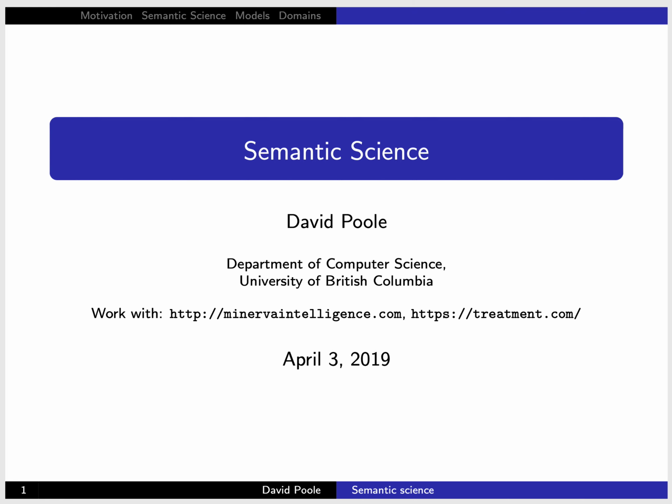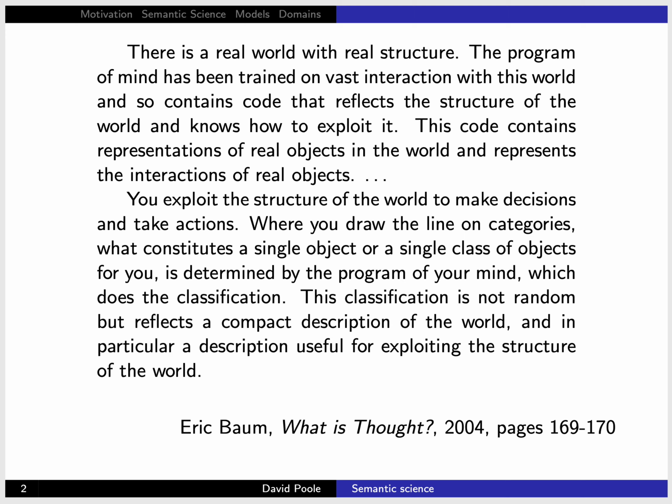This is a good quote by Eric Baum from a nice book called What is Thought, from 2004. There's a real world with real structure. The program of mind has been trained on vast interactions with this world and so contains code that reflects the structure of the world and knows how to exploit it. This code contains representations of real objects in the world and represents the interactions of real objects. You exploit the structure of the world to make decisions and take actions.